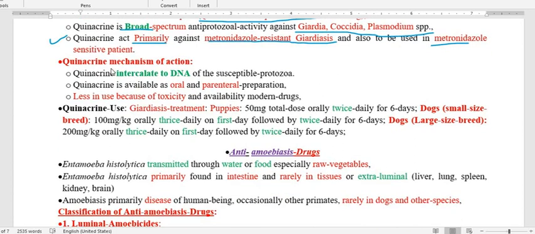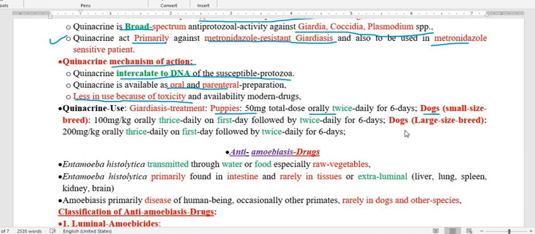Regarding its mechanism of action, this is also quite similar to metronidazole, that is, it intercalates, or you can say it binds, with the DNA of the susceptible protozoa. So the drug quinacrine is going to intercalate to the DNA, and this drug has both routes of administration, oral and parenteral, but it is less in use because of its toxicity. And regarding its dose, in puppies the total dose is 50 mg orally twice daily for 6 days.